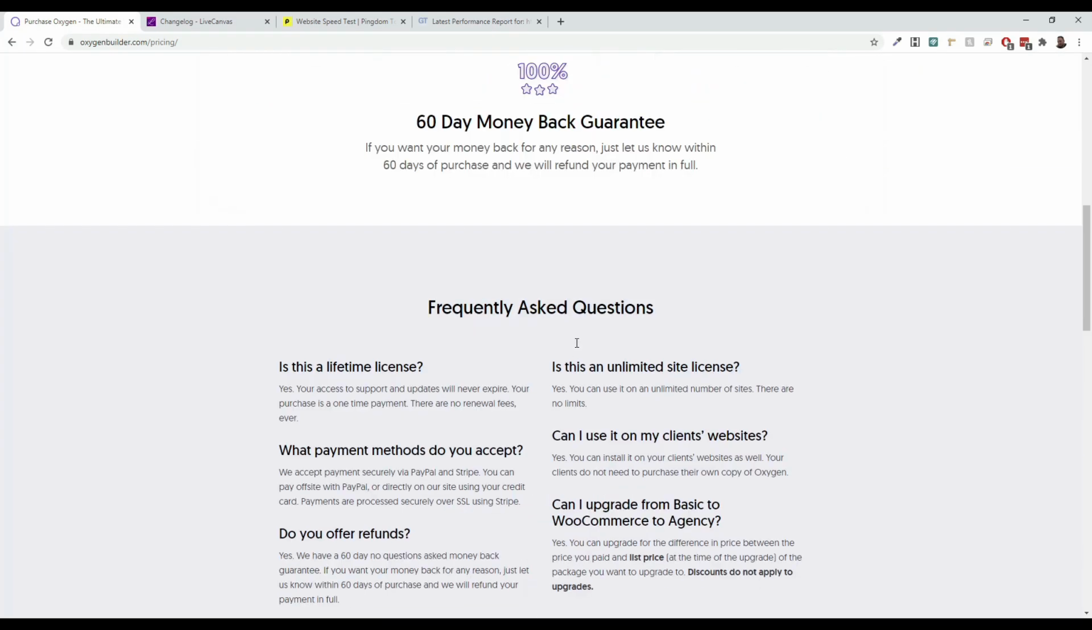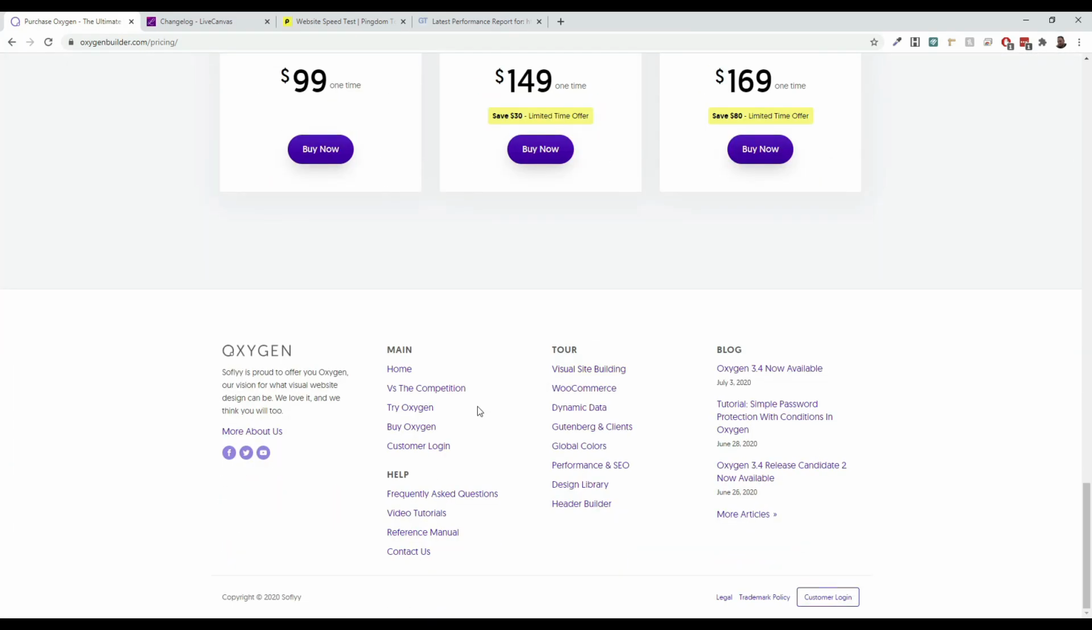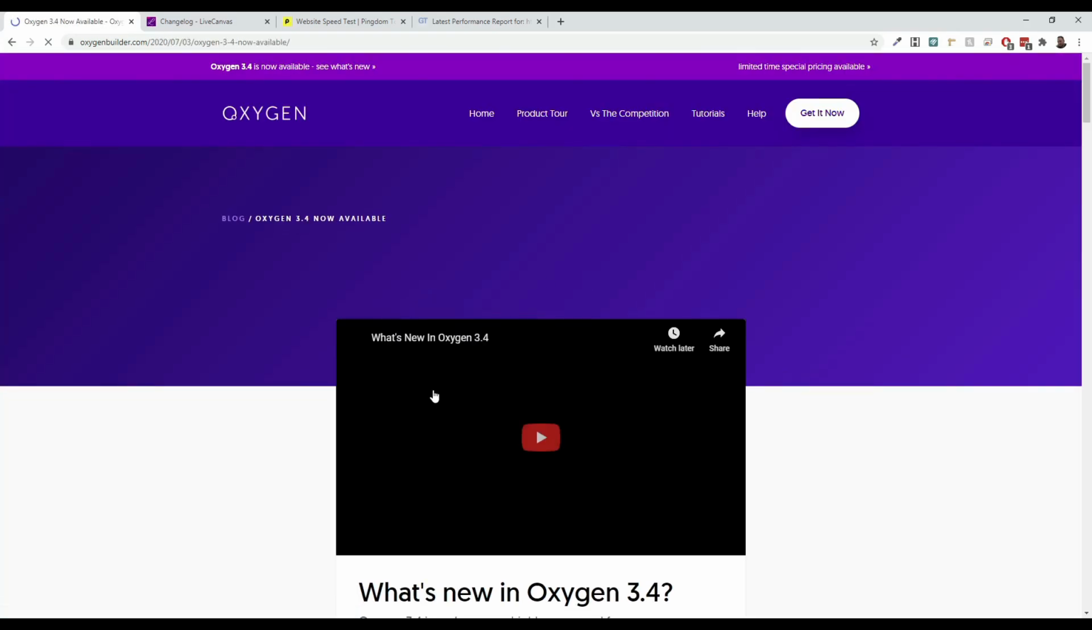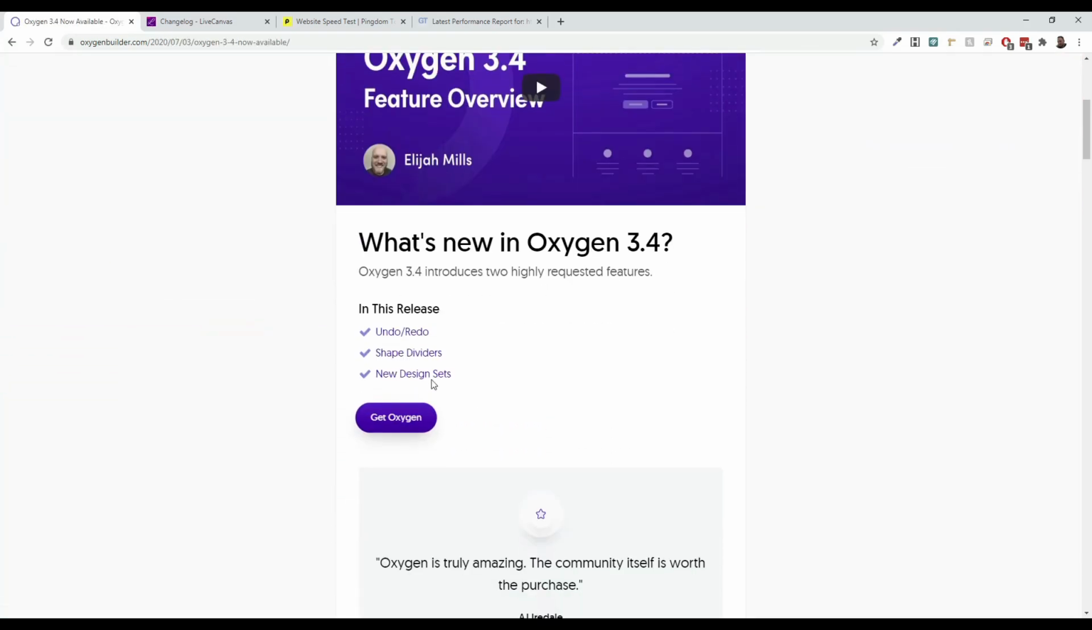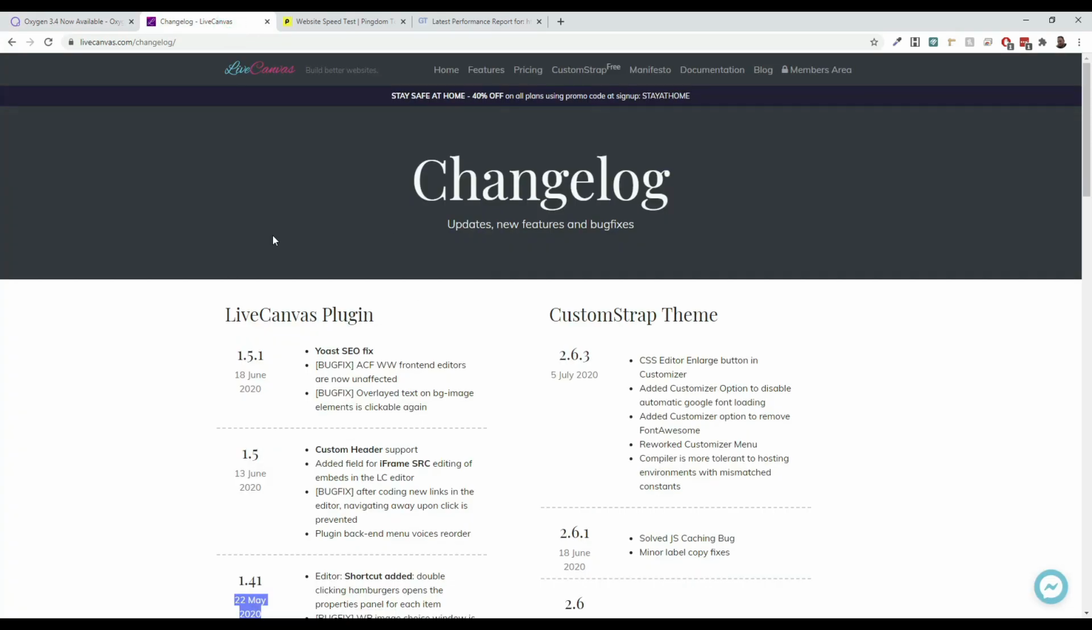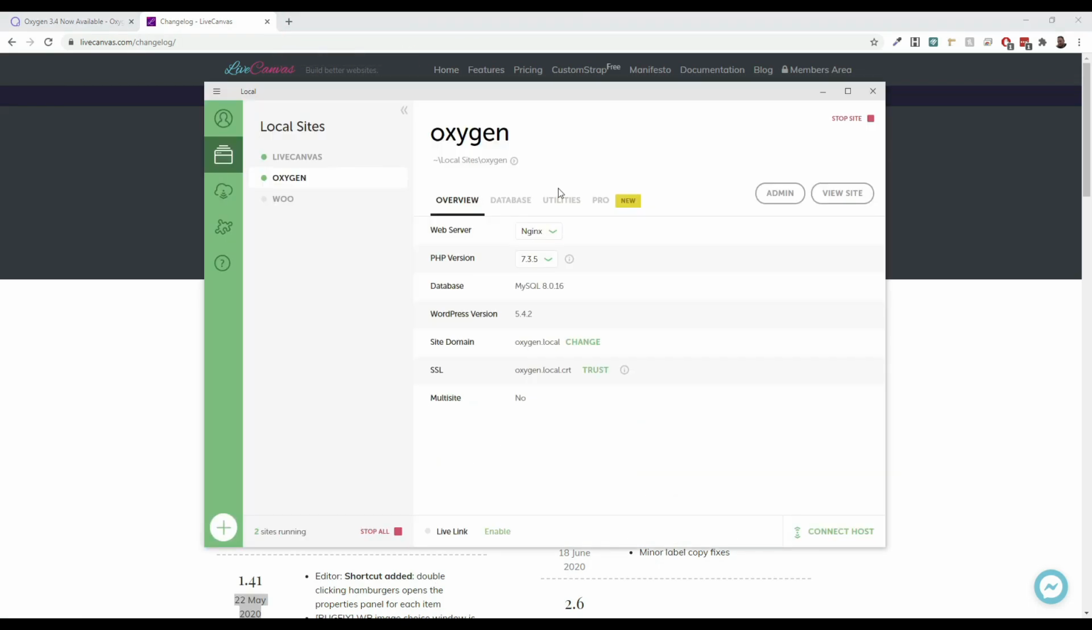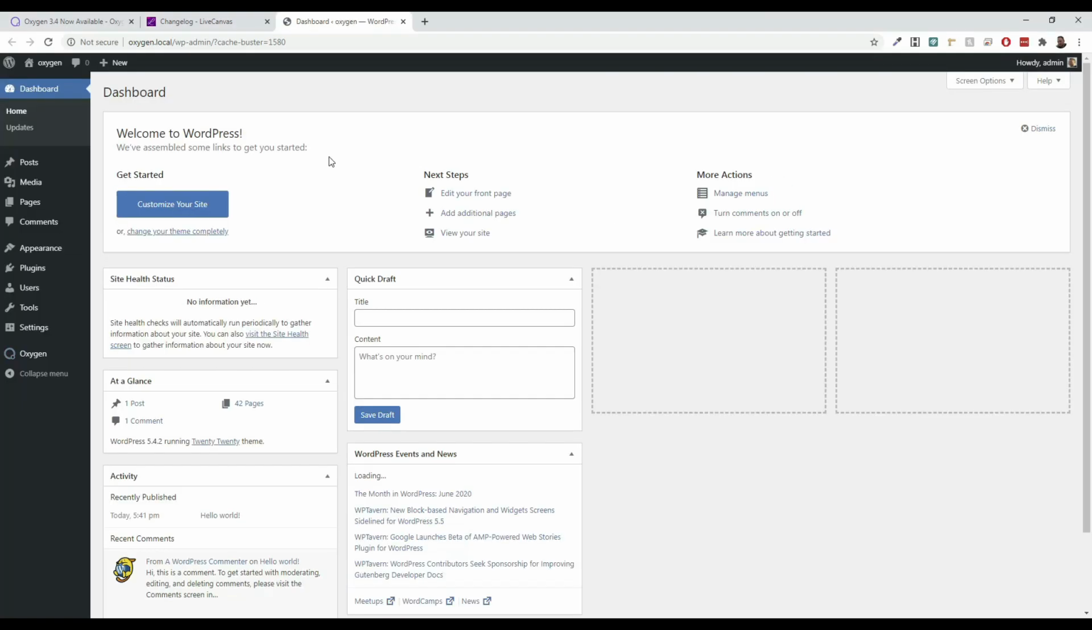I like both of them. I like the fact that they're both having changes happen. They're doing release candidates. They're doing betas. They're doing all kinds of things like that. They've got shape dividers. Both of them have that. So I think that's really good. So let's take a jump into one of the builders. Let's jump into the Oxygen builder.